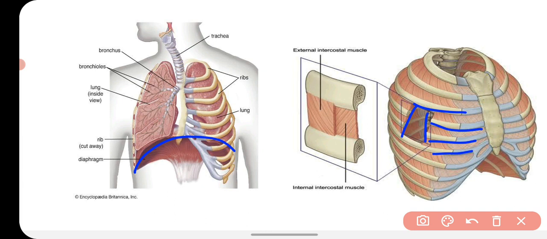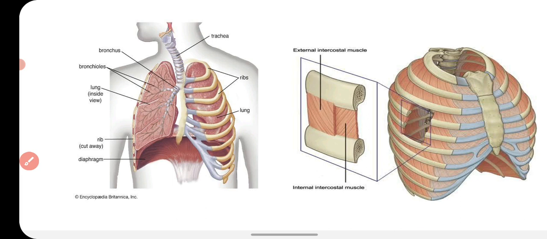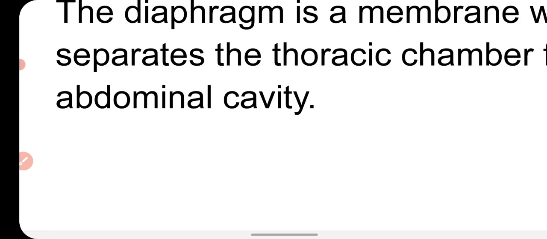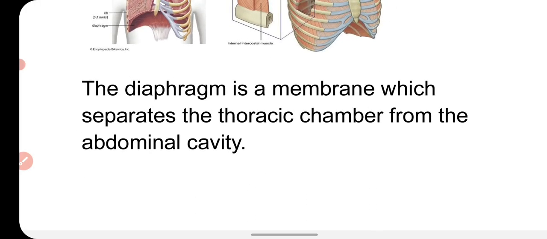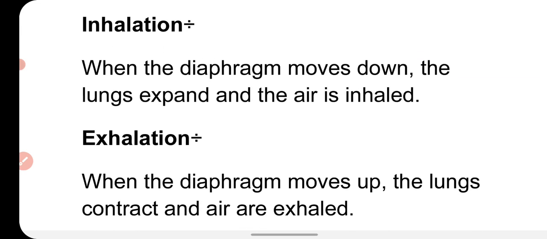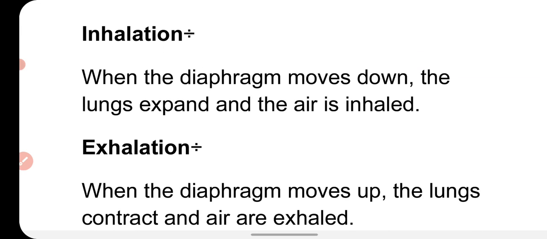and the muscles which are found between the ribs are called intercostal muscles. The diaphragm and the intercostal muscles together bring about the inhalation of oxygen and exhalation of carbon dioxide. So what happens during inhalation? During inhalation, when the diaphragm moves down, the lungs expand and the air is inhaled.